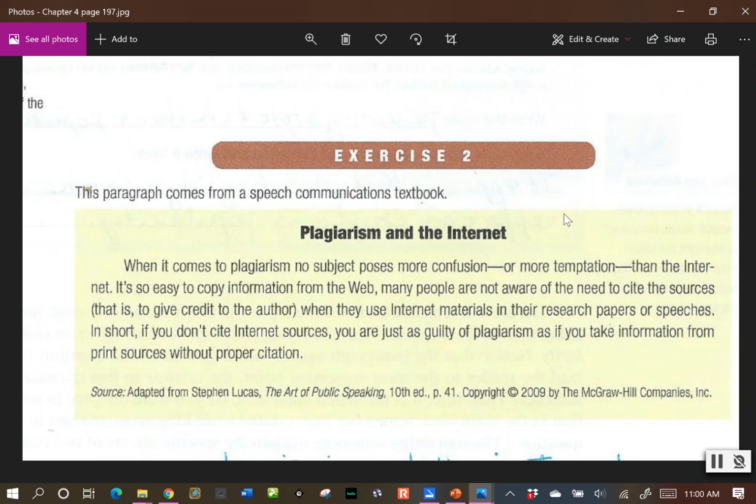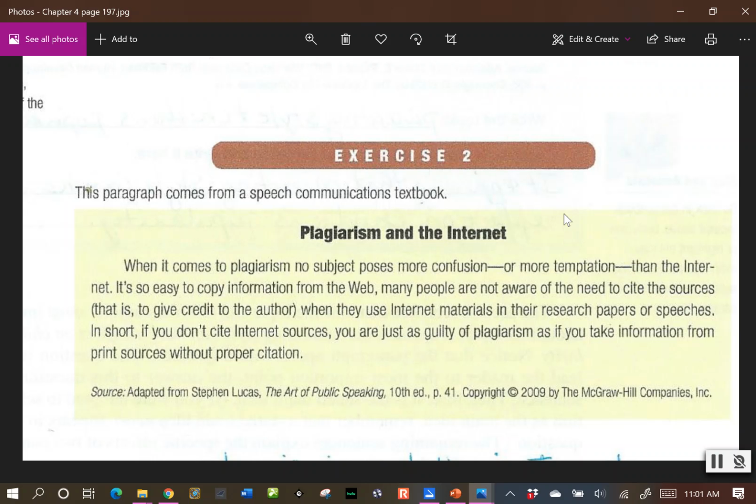So it says plagiarism and the internet. When it comes to plagiarism, no subject poses more confusion or more temptation than the internet. It's so easy to copy information from the web. Many people are not aware of the need to cite the sources, that is, to give credit to the author when they use internet materials in their research papers or speeches. In short, if you don't cite internet sources, you are just as guilty of plagiarism as if you take information from printed sources without proper citation. So here, clearly, plagiarism and the use of the internet, those are our topics.